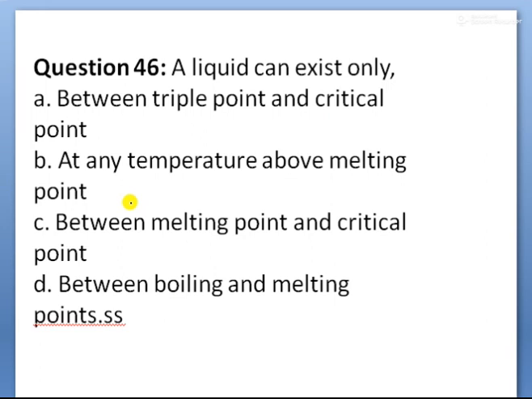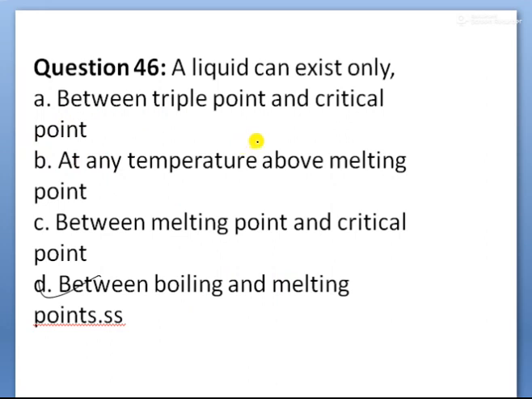A liquid can exist only in which state, children? The liquid state exists between the boiling point and the melting point, children. Between the boiling point and melting point, the liquid state is exhibited. Here the option given is between triple point and critical temperature.